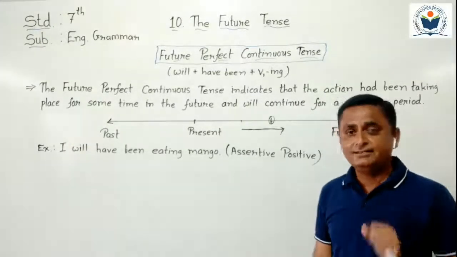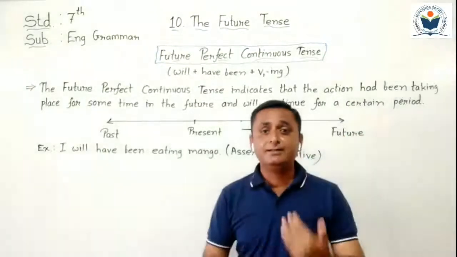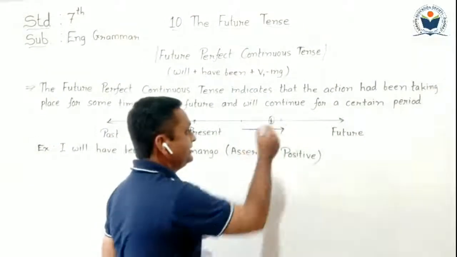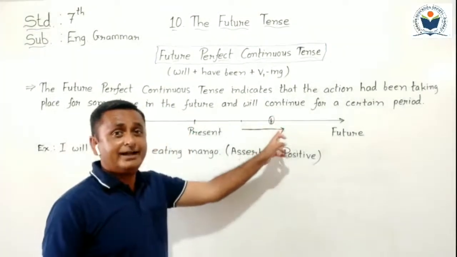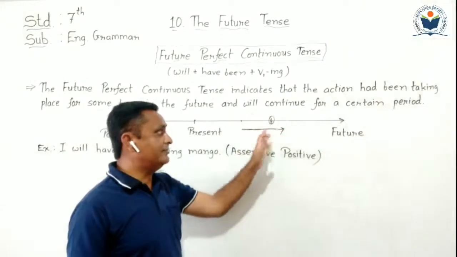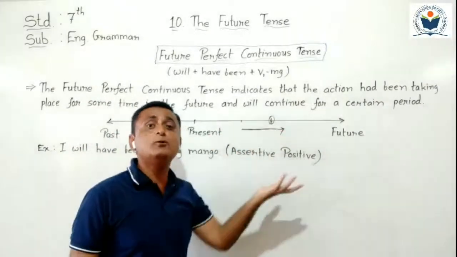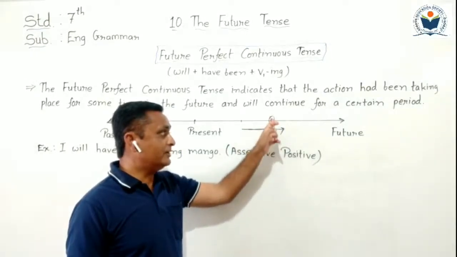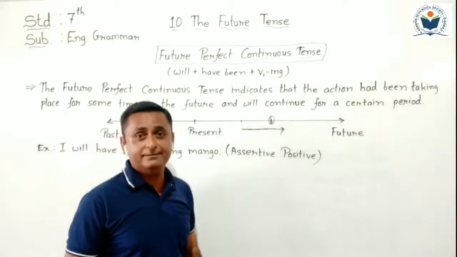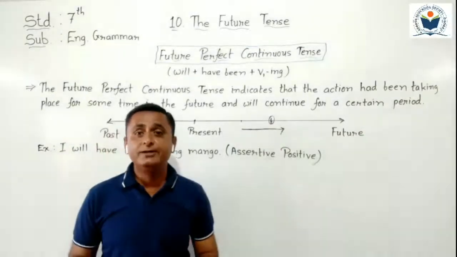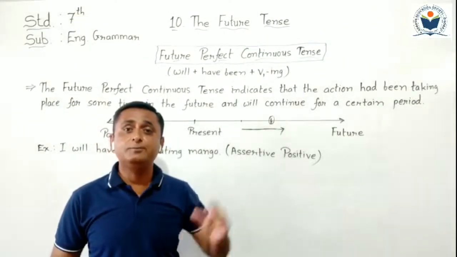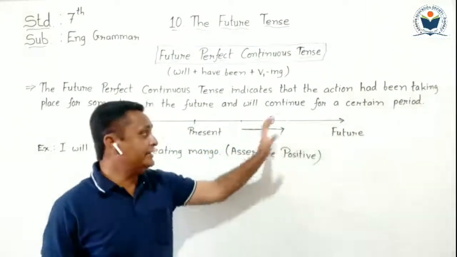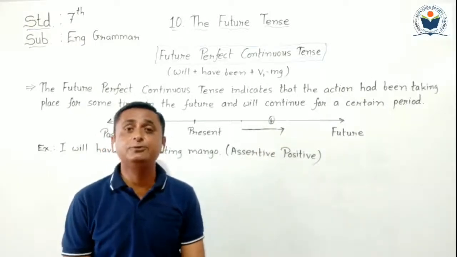समझ गए? अच्छा, फिर से मैं बात दोहराता हूँ. Just listen to me. While we are talking about a specific future time, at that time some action will be continuous. The action started before the future time, and the action will be continued while you are talking about that future point. जब आप कोई फ्यूचर पॉइंट की बात करते होंगे उस टाइम पे कोई फ्यूचर में स्टार्ट हुई एक्शन अभी तक चालू वो दिखाने के लिए फ्यूचर परफेक्ट कंटिन्यूअस टेंस वी हैव टू यूज.